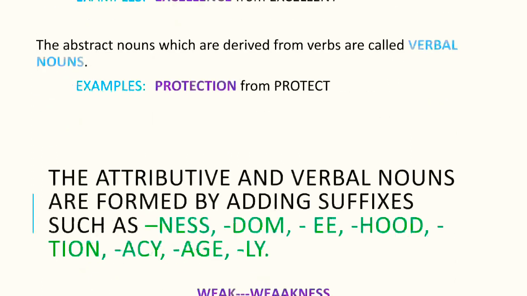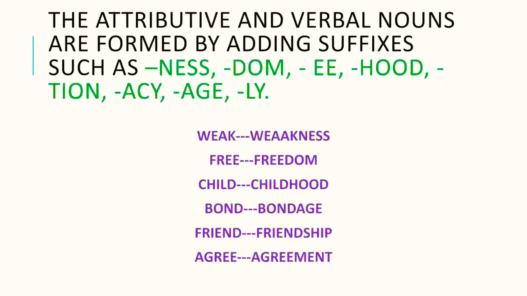Next, the attributive and verbal nouns are formed by adding suffixes such as ness, dom, ee, hood, tion, sion, acy, age, and ly.